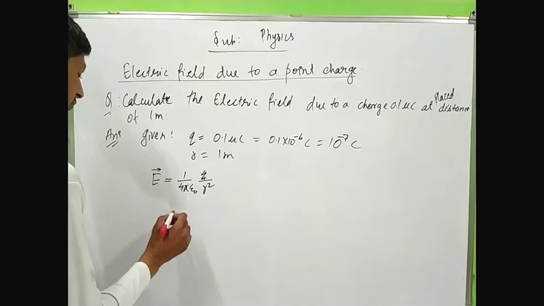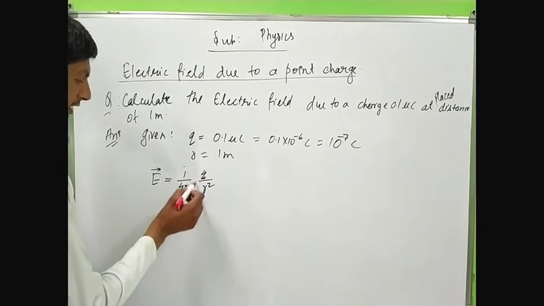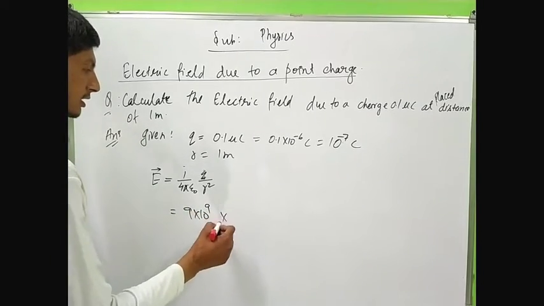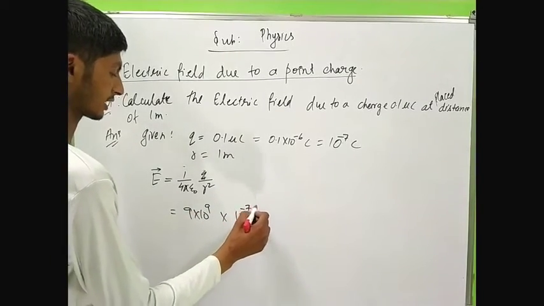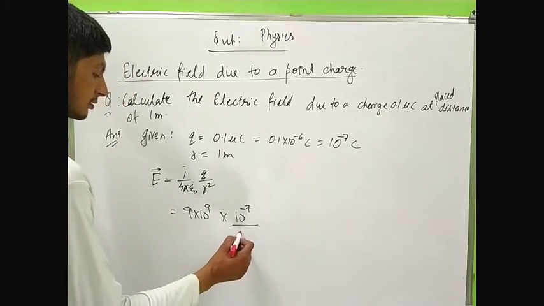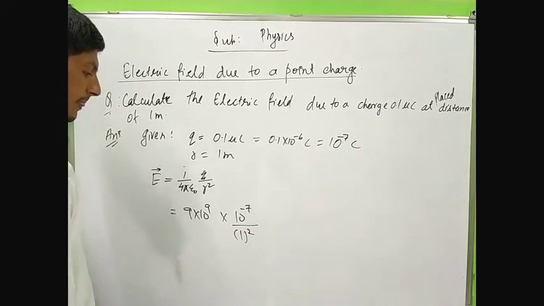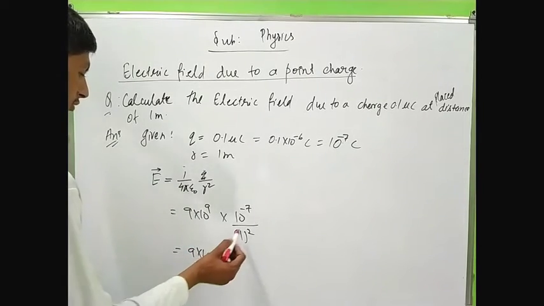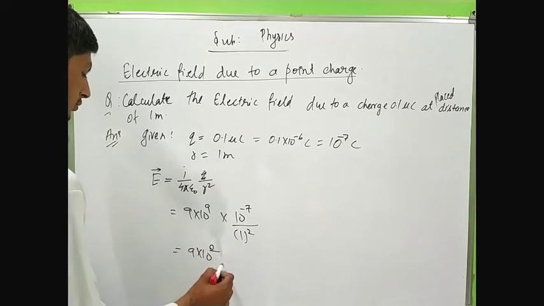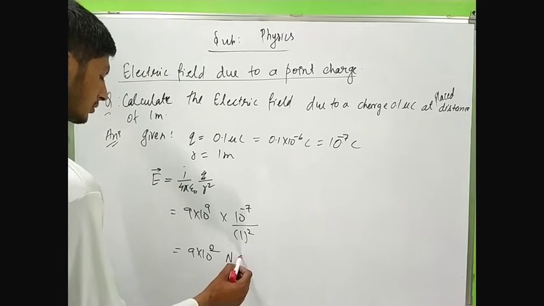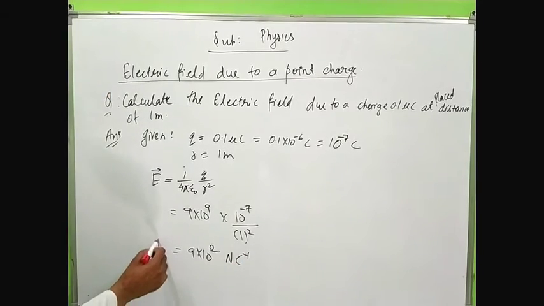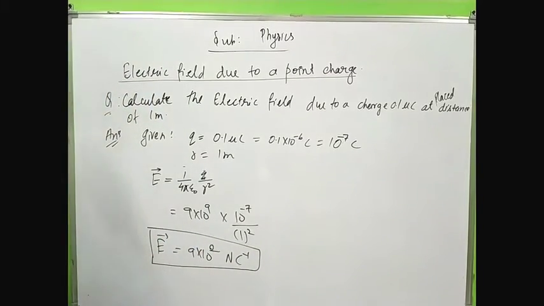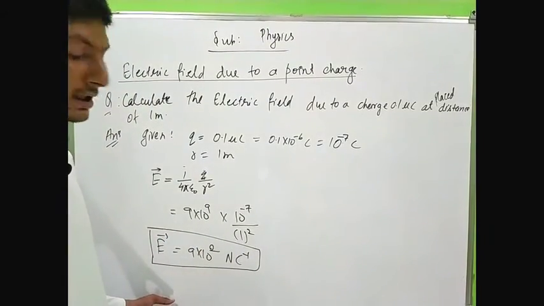Substituting these values in this formula, this is the constant and the value of this constant is 9 multiply 10 to the power 9, q is 10 power minus 7, and now on solving this we get 9 into 10 to the power 2 Newton per coulomb. This is the value of electric field intensity.